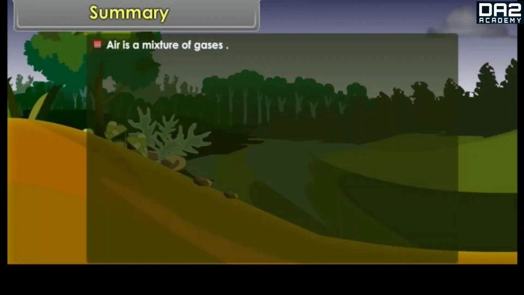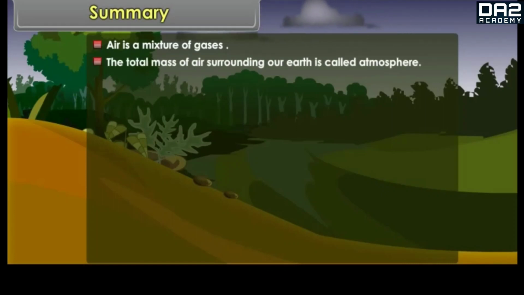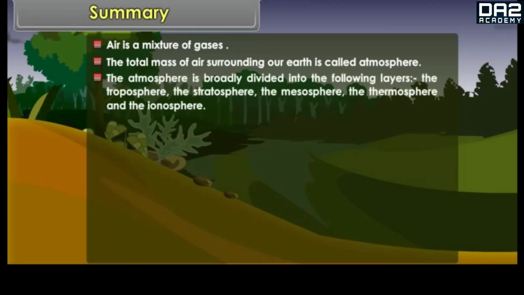Summary: air is a mixture of gases. The total mass of air surrounding our Earth is called atmosphere. The atmosphere is broadly divided into the following layers: the troposphere, the stratosphere, the mesosphere, the thermosphere, and the ionosphere.